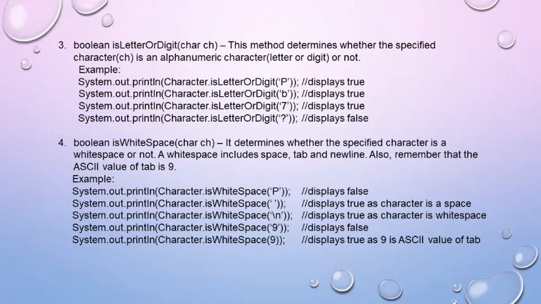So see the examples here. System.out.println(Character.isWhitespace('P')) will display false because it is a character and not a white space. In the second one it will display true. In the third one it will display true because the new line character is a white space character. The fourth one will display false. The fifth one will display true as it is the ASCII value of tab.